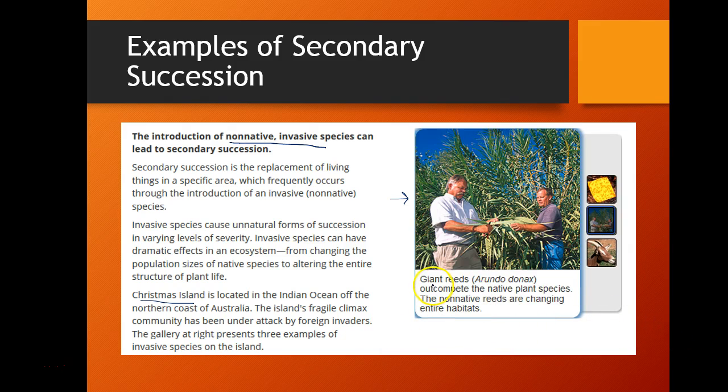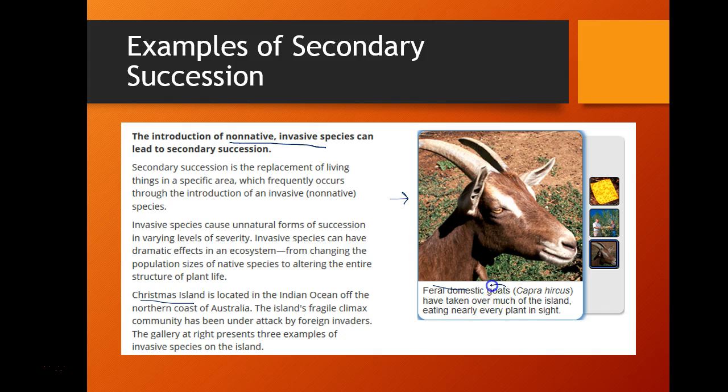Another example would be these giant reeds. Because they're so big, they outcompete the smaller native plant species for sunlight, so these non-native reeds are really changing the entire habitat. And lastly, we have these goats, and these goats have taken over a lot of the island because they're eating every plant in sight, and so they're causing an imbalance in the ecosystem. And so again, all of these changes really affect the organisms that once originated on Christmas Island, so we definitely consider this secondary succession.